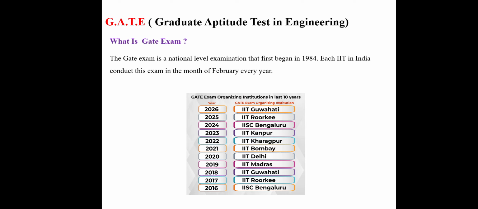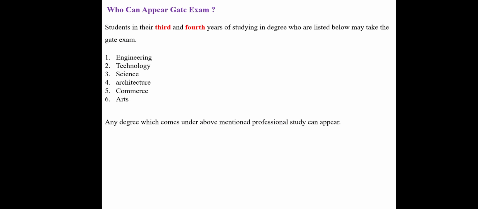So for example, in 2016, IISc Bengaluru, in 2017, IIT Roorkee, Guwahati, Madras, Delhi, Bombay, Kharagpur, Kanpur. Then again it starts from IISc Bengaluru. So like that. The next slide explains who can appear for the GATE exam.